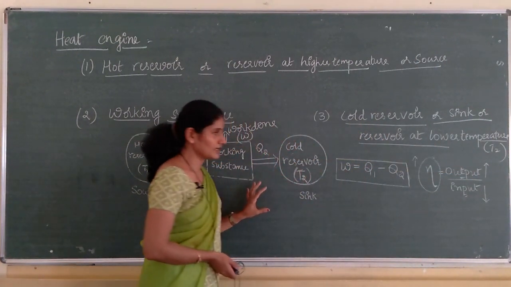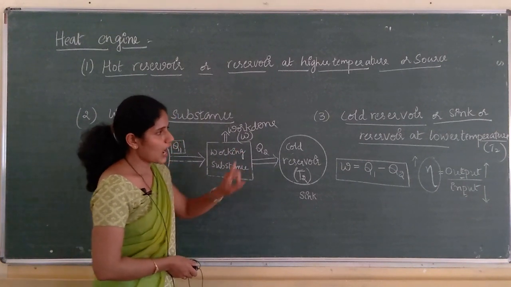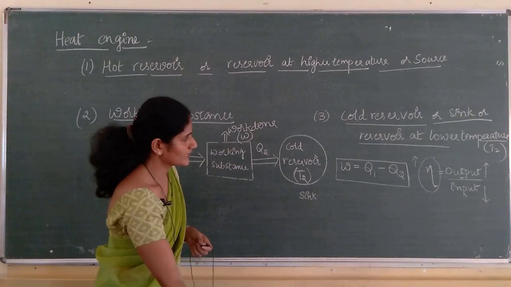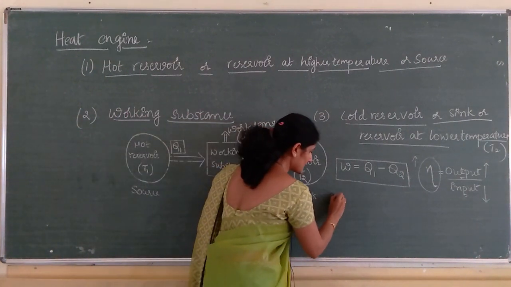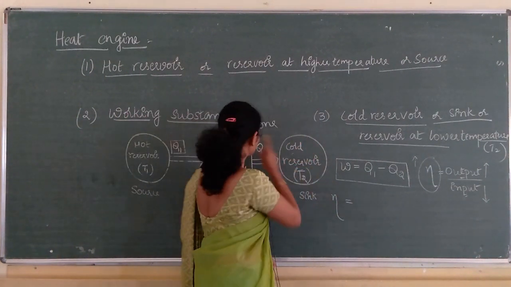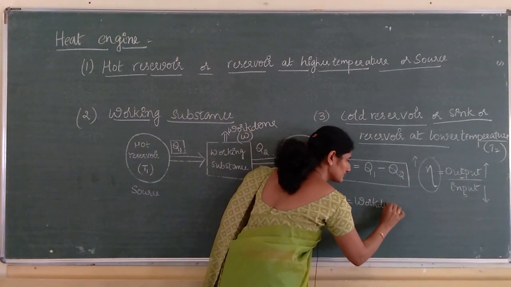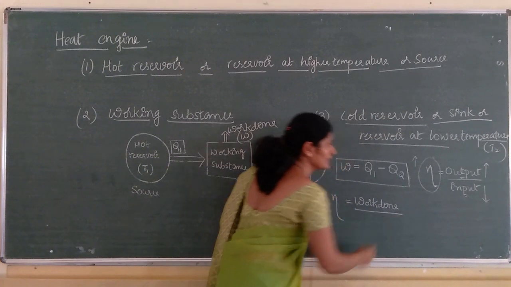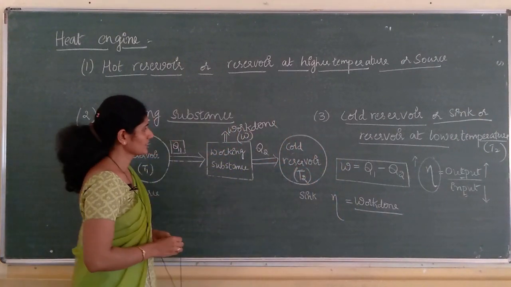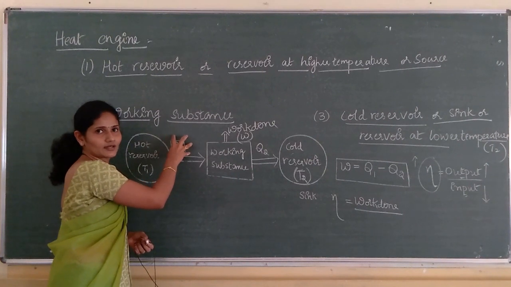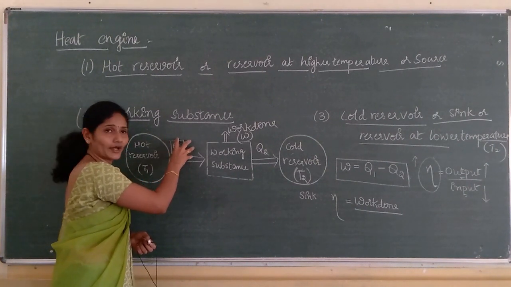In the case of a heat engine, output is nothing but the work. Therefore, the efficiency eta is equal to the work done divided by the input. What is the input here? Input is the amount of heat energy Q1.